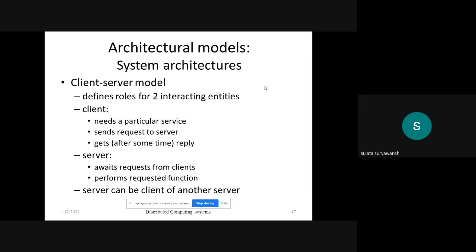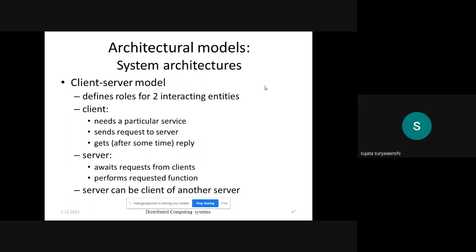Then the server has to wait for the request from the client. After getting the request, the server will perform the specific task, the requested function, and then the server will send the reply to the client. This is the actual procedure in the client-server model. Then the server can be a client or another server. The client and server roles are assigned and interchangeable.